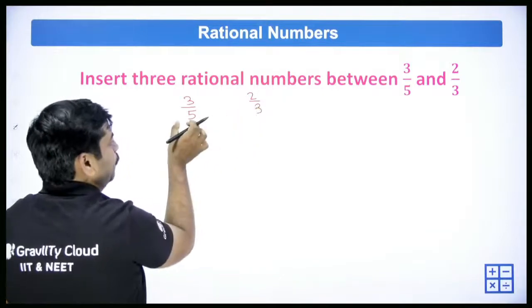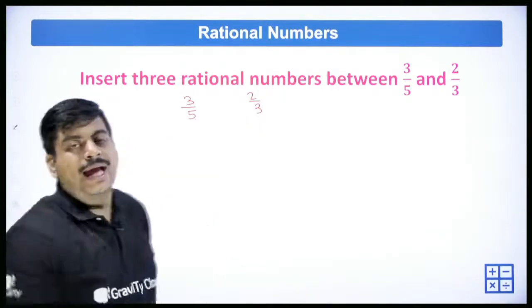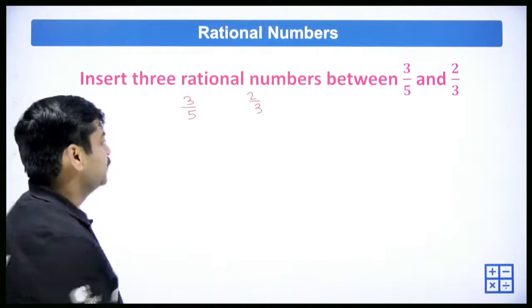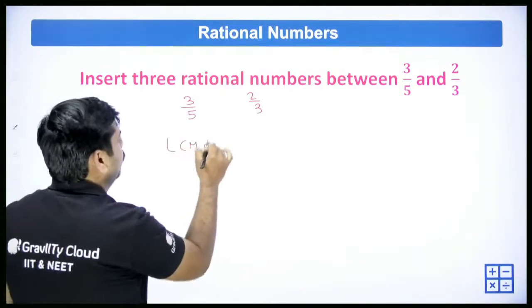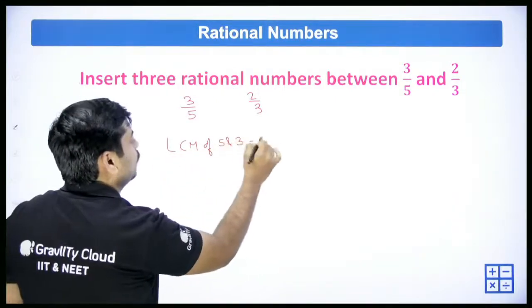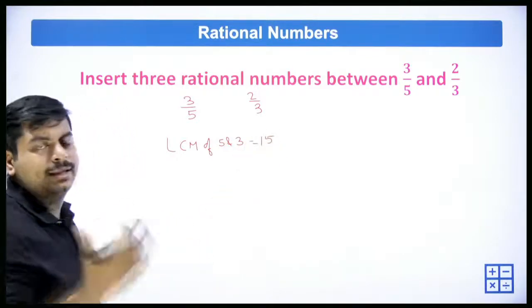So now tell me, what is the LCM of 5 and 3? The LCM of 5 and 3 is 15. Both are prime numbers, so just multiply them.